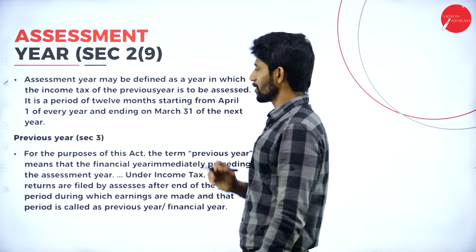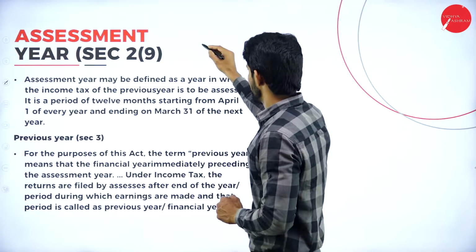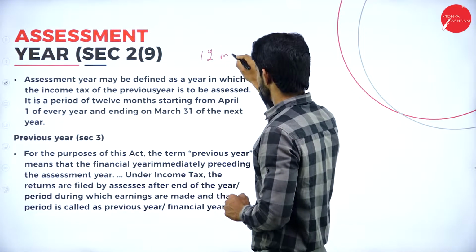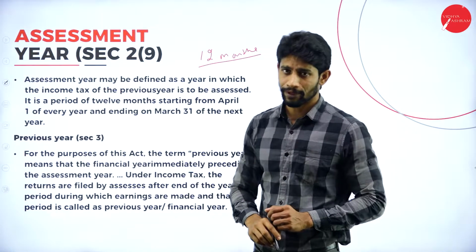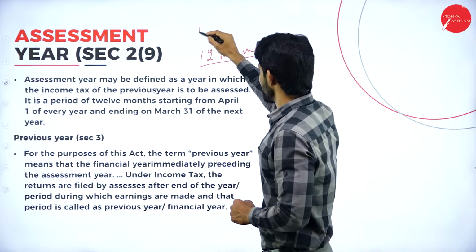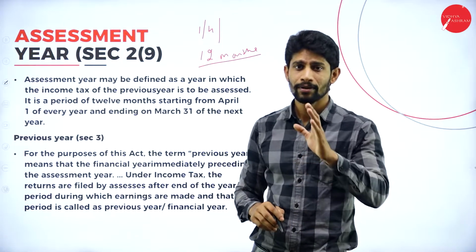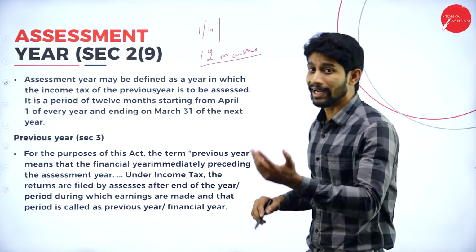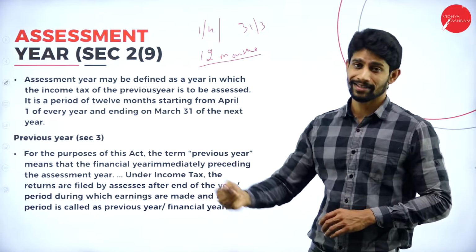So what is this assessment year? Assessment year is a period of 12 months, starting from 1st April of every year and ending with 31st March of the next year.